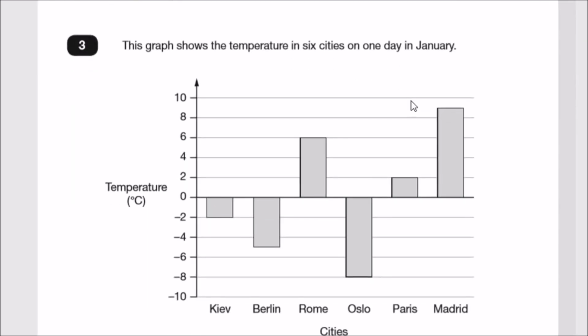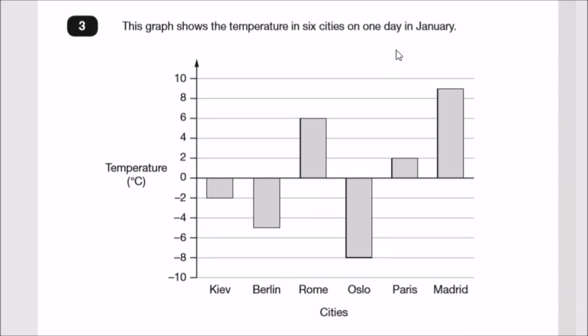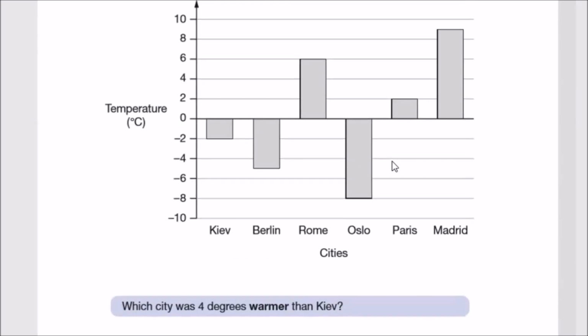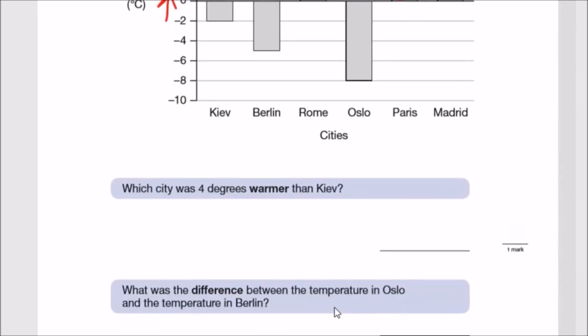Anyway, number 3. So it says here that the graph shows the temperature in 6 cities on one day in January. So having a quick look at this, we can see that the upward values are the positive temperatures above 0, and that's 3 places: Rome, Paris, and Madrid. And below are the negative temperatures, which is Kyiv, Berlin, and Oslo. All right. So which city was 4 degrees warmer than Kyiv? So in other words, warmer as in hotter, more or less. So if Kyiv was -2, if you add 4 more, it's going to go up to +2. So which one's +2? It's Paris. And Paris was the one. So let's write down Paris. Beautiful city, by the way.